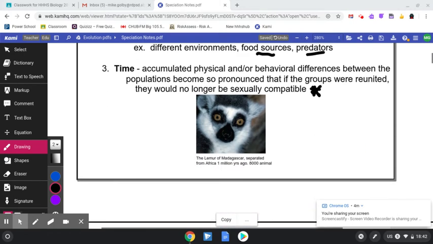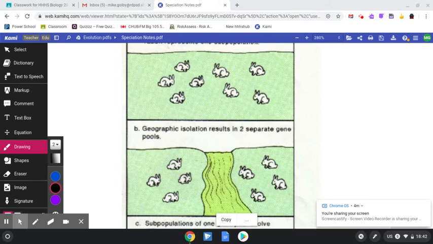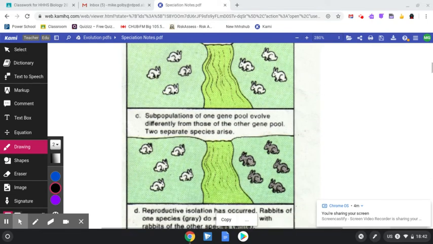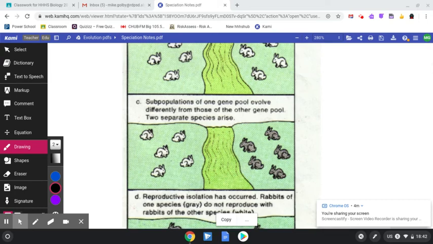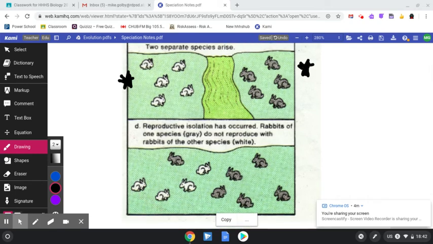So let's look at the rabbits here. Here we have a sample or population of white rabbits at the top. Through allopatric speciation, this isolation, we separate the rabbits. Over time, we will have gray rabbits over here and white rabbits over here, two different species. Once reproductive isolation has occurred, if these guys get back together, they will not reproduce with each other, once again due to allopatric speciation.